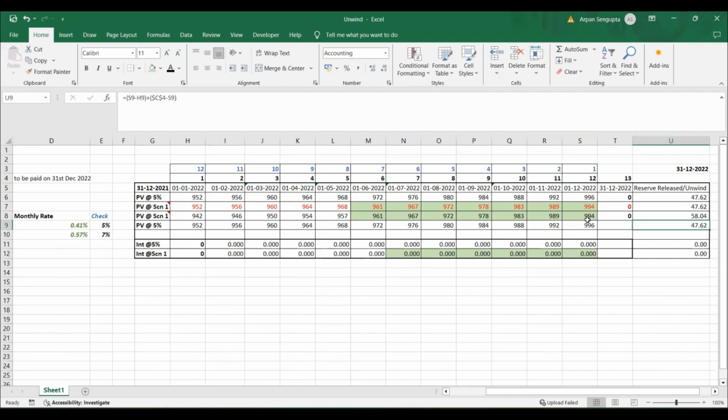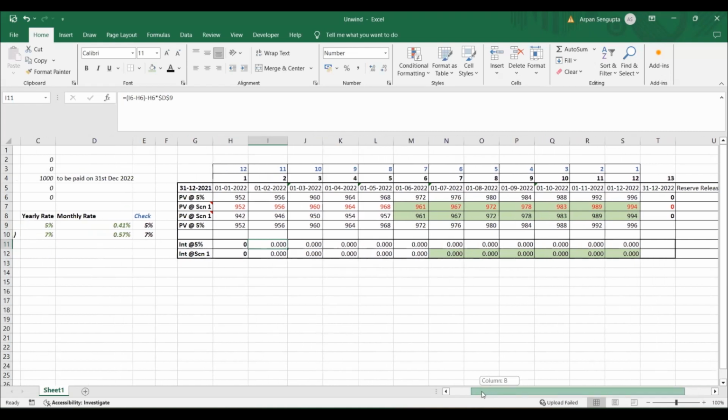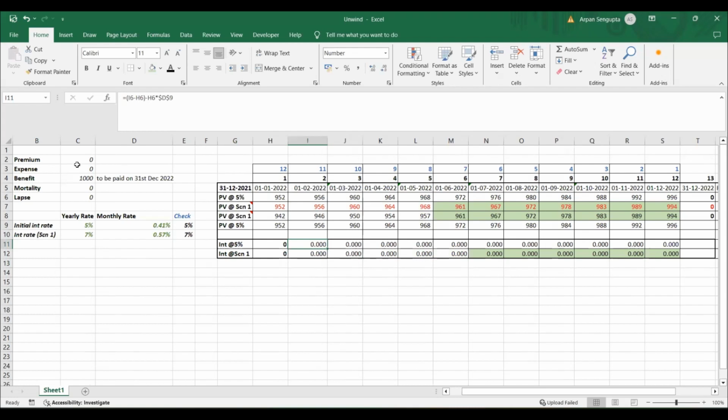That is one thing that we can draw the conclusion, but we still need to check if what we have done is correct or not, right? In order to check that, you are starting, and here also the concept of unwind will become clear to you. So what does unwind mean? Unwind means the difference between this reserve and this reserve, because nothing is changing, right? Because we have assumed premium is also consistent, premium is zero, expense is zero. If something changes, then it is not unwind. Like if your premium or your expense assumption changes, or mortality assumption changes, then it is unwind plus the change in that assumption. That is why we have made everything consistent, right? It's only the interest rate that is changing, and the effect that you are getting in the reserve is because of the change in interest rate or change in discounting.